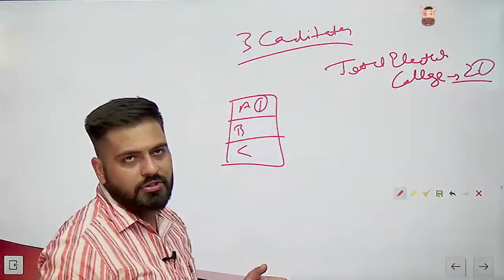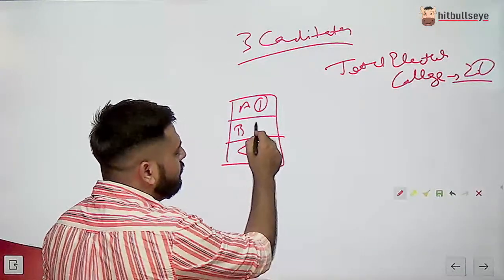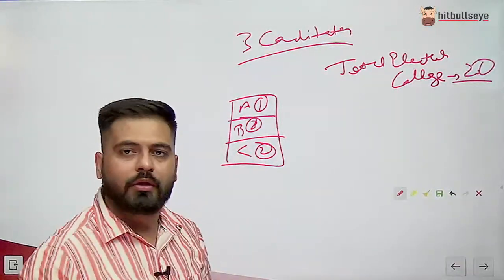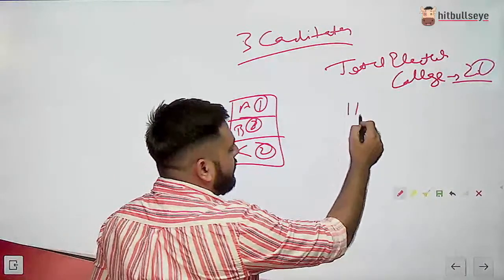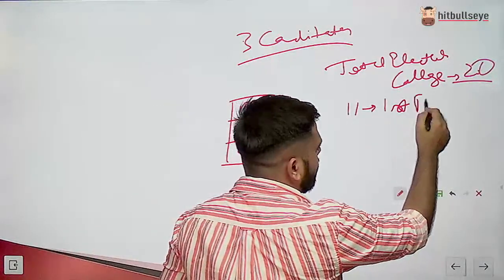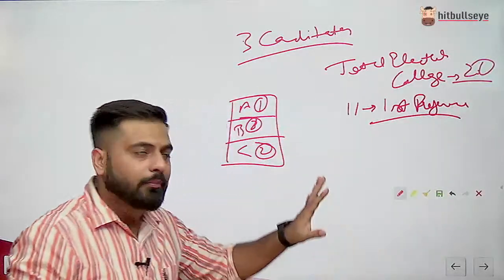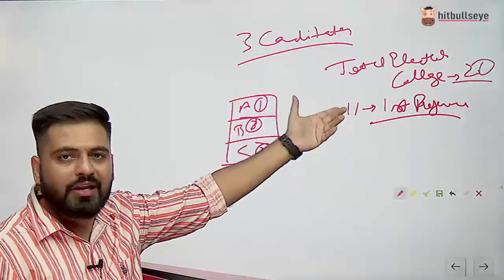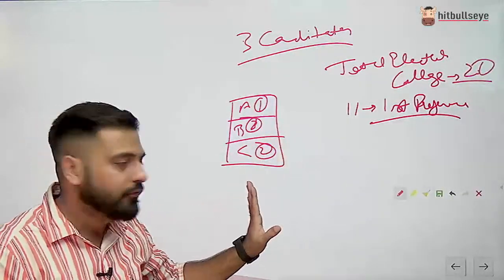If someone wants C as second preference, he will give second preference, and B will get third preference, right? If any candidate gets 11 first preferences, he will become president. There are a total of 20 votes, so 10 plus 1, 11. Anyone who gets 11 first preferences will become the president of India, right?